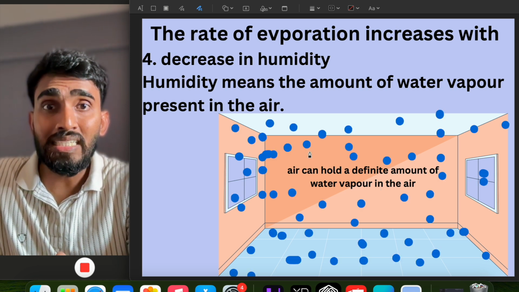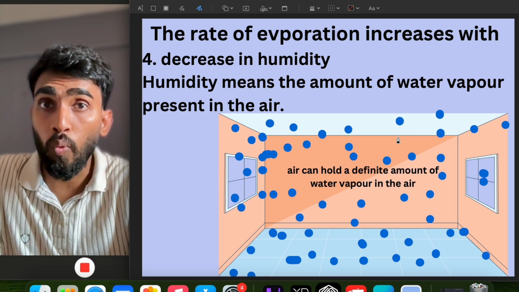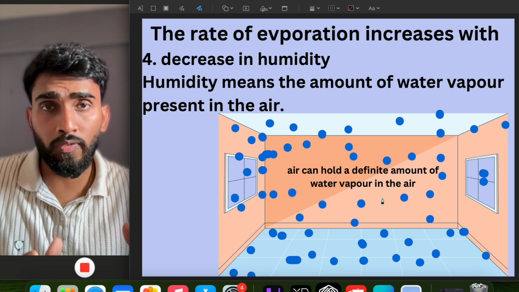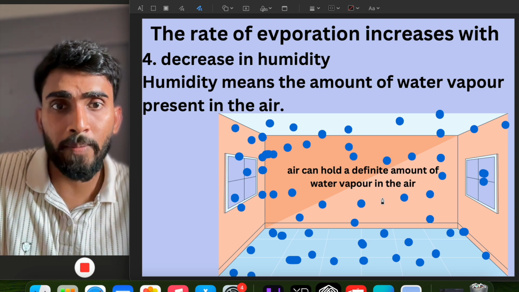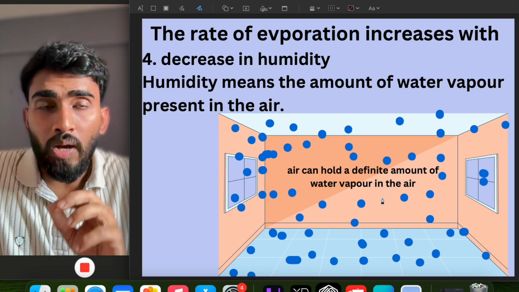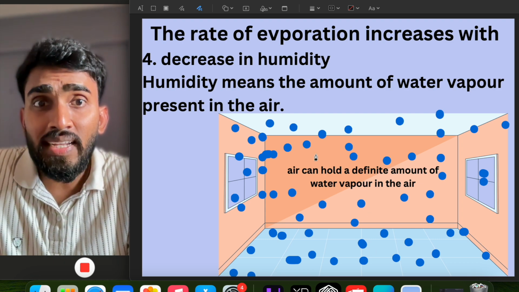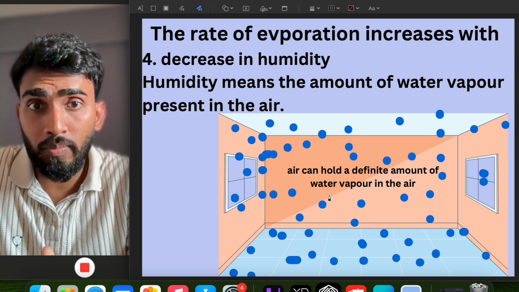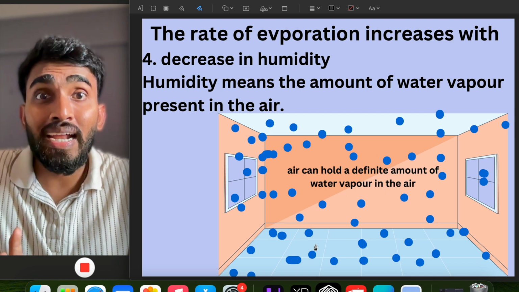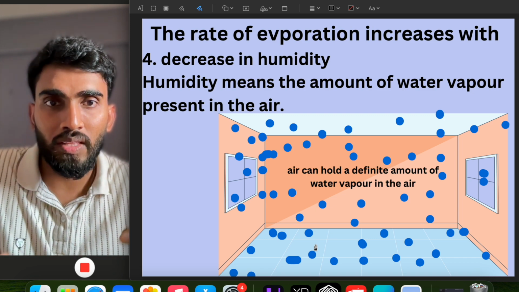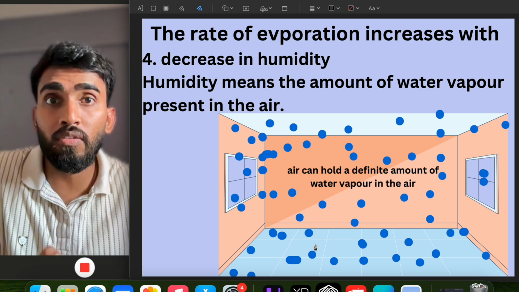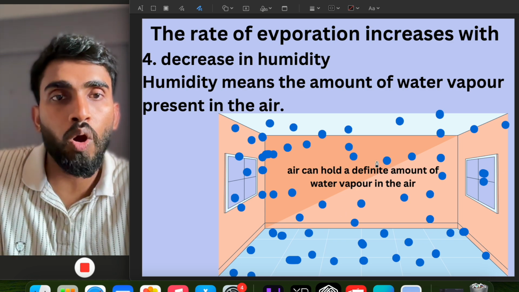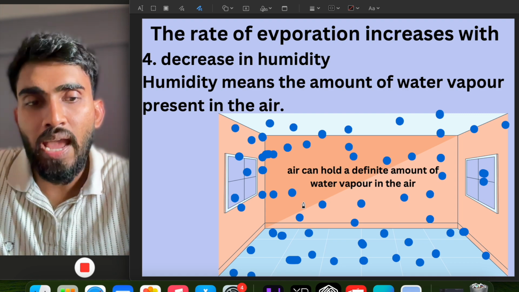So let us say these blue dots are indicating water in the form of vapor. If already in the room there is too much water vapor, too much humidity in the air, evaporation will occur with difficulty because there is already a traffic jam in the air between the particles of water vapor. So new particles will not get space to make their place. They will struggle for it. So evaporation will become slow if there is already too much humidity in the air.